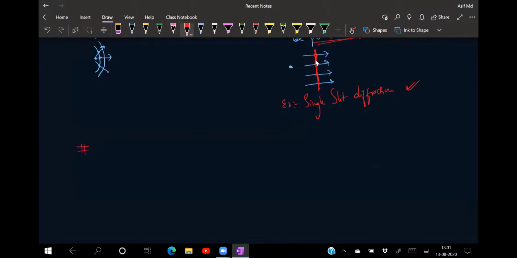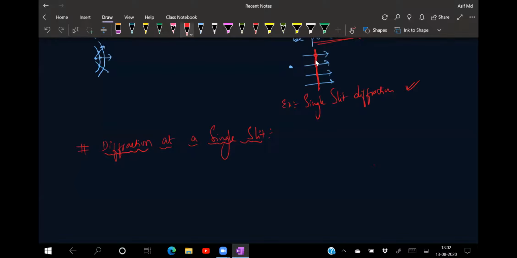Diffraction at a single slit. There is a bit of logic in this, so please try to understand it with me, otherwise it will be very difficult for you to understand by reading it in your material. Once you listen today and try to read it immediately from your Hesse Verma, you will get clarity on what exactly I was trying to tell.